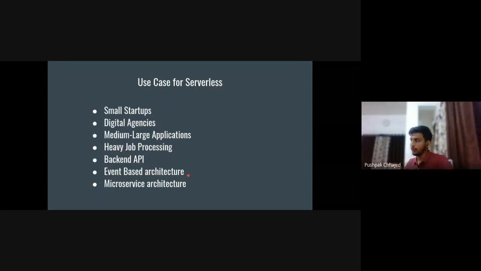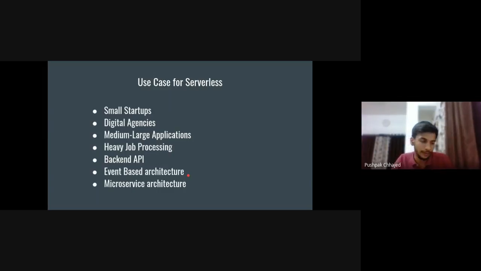The second is if you have a huge code base of more than 250 MB, you should not use AWS serverless, because AWS supports only 250 MB of zip code.